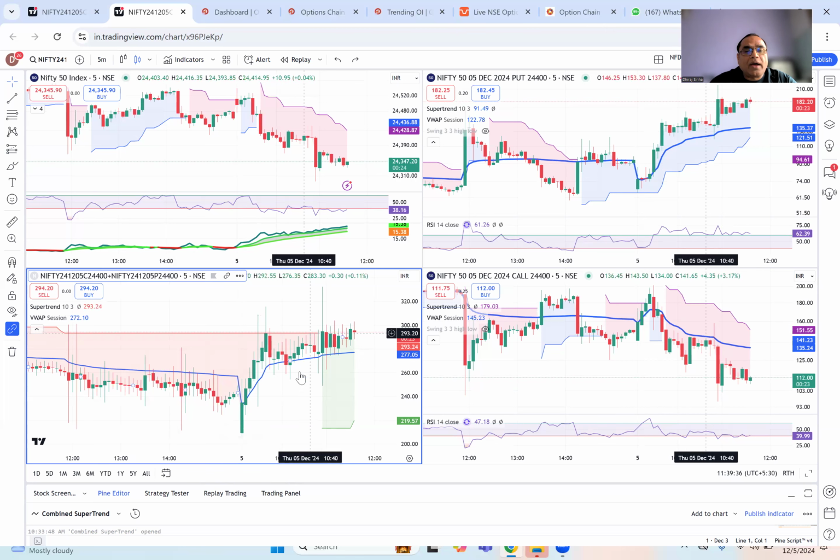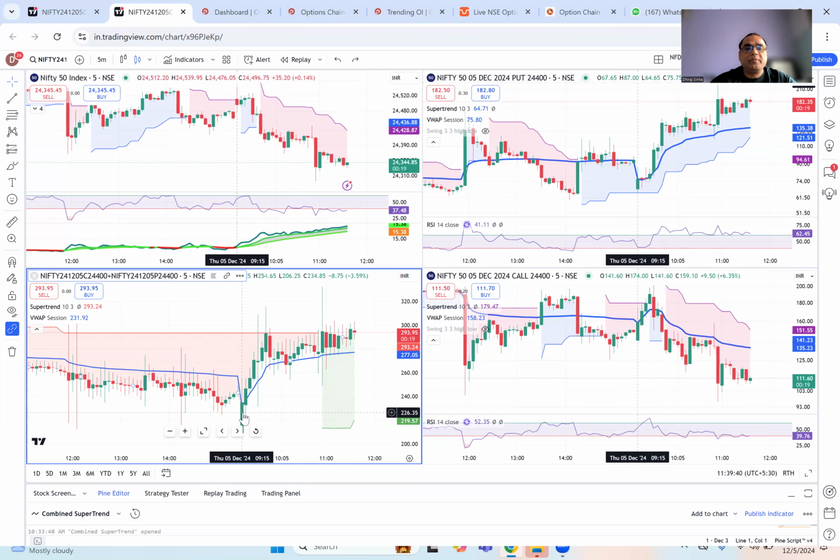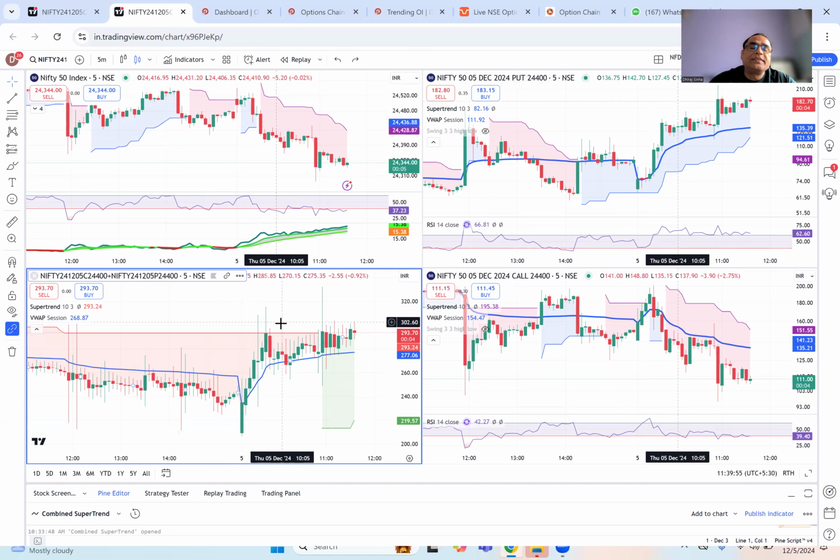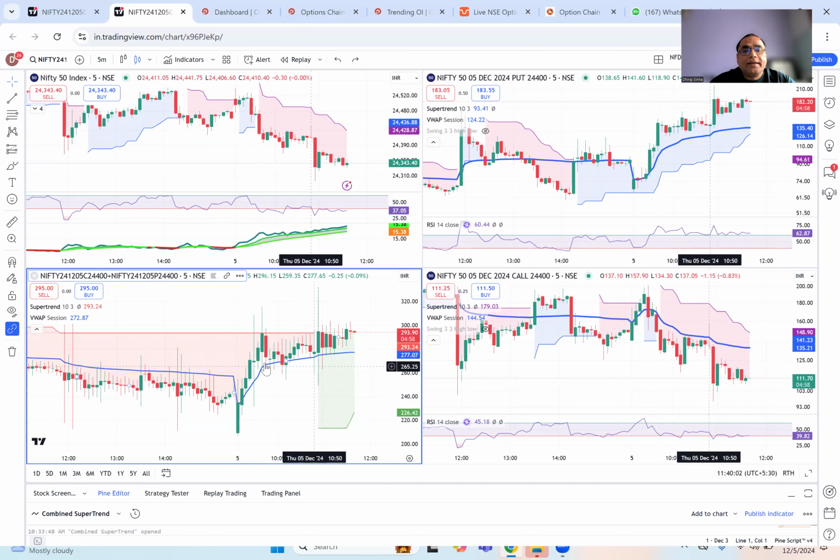Now, what am I looking at on the straddle chart? I look at how the straddle premium is behaving. You clearly see that at 9:15, this was not the ATM at that time. 24,500 was the ATM, but there will be certain approximation. You can look at 24,500 also. There has been a steady increase in the straddle premium. And after that, Nifty went into the range, but it is expiry day.